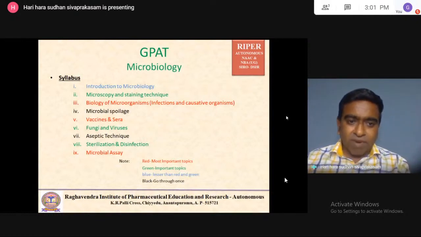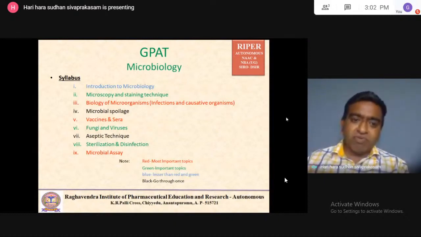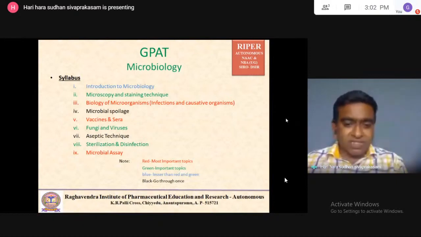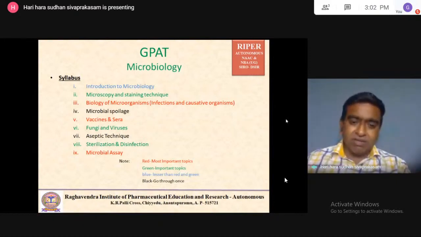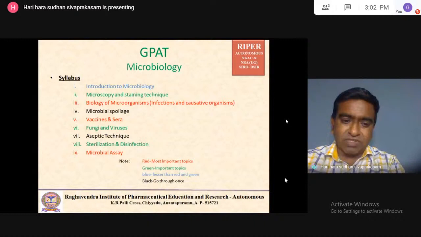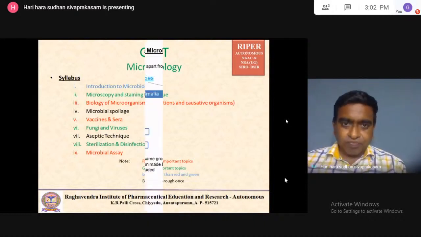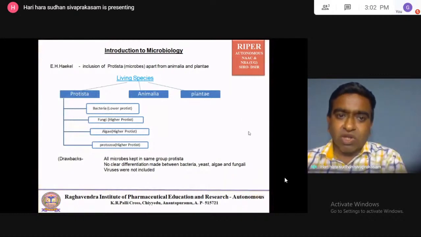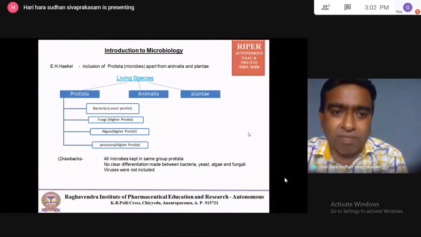If you focus on the three topics, almost 3 to 4 questions you can attend from microbiology. Apart from that, the green marked topics are less important, with fewer questions. The blue marked topics are still less important, and the black marked topics you have to go through, but till now there are not that many questions from those portions at all. Now, first we will start with the introduction to microbiology.